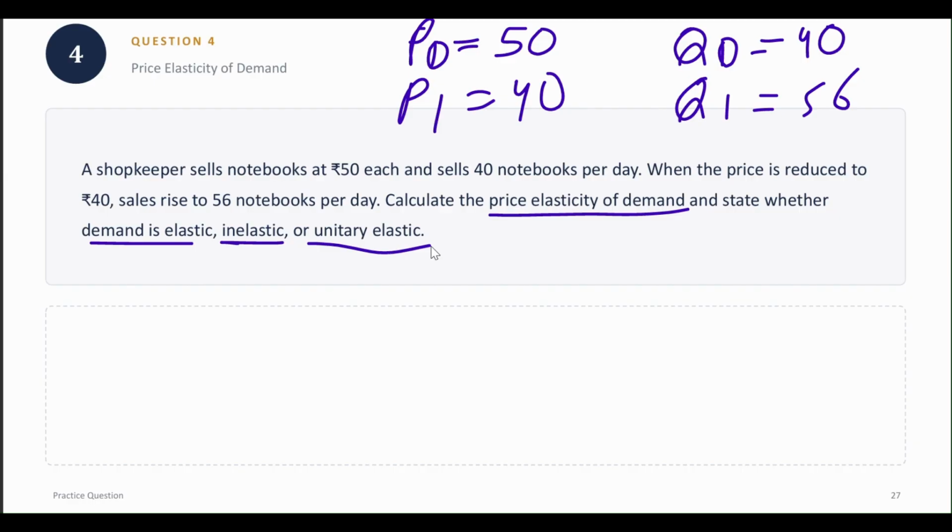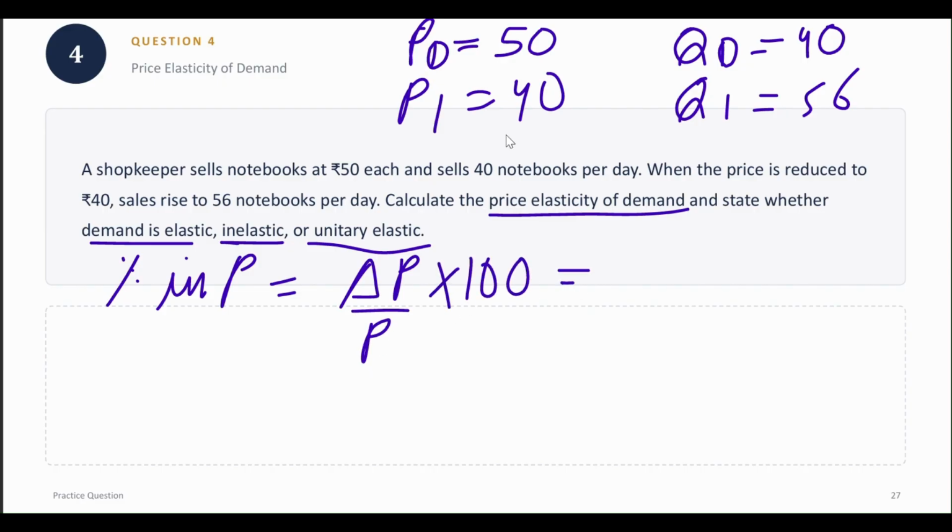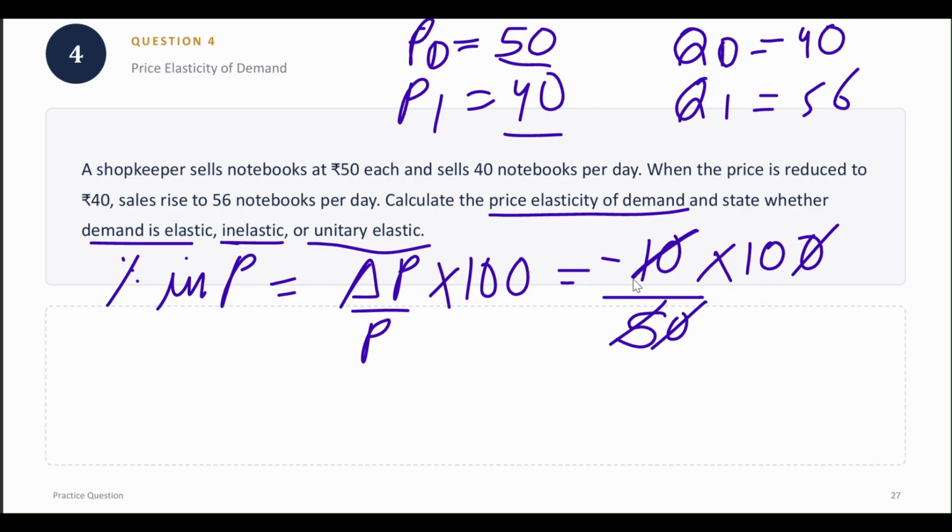So let us use the percentage method this time. So percentage change in price. Delta P upon P multiplied by 100. What is delta P? 40 minus 50, which is minus 10. Initial price is 50 multiplied by 100. So this comes out to be minus 20%.